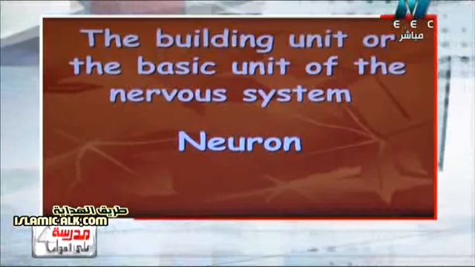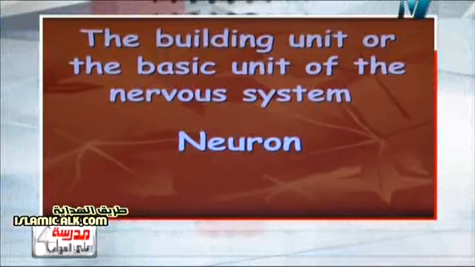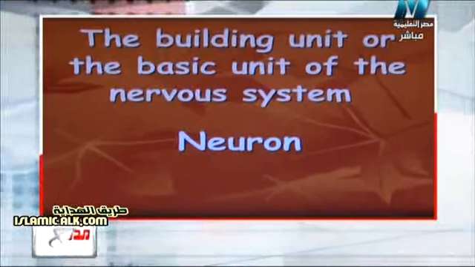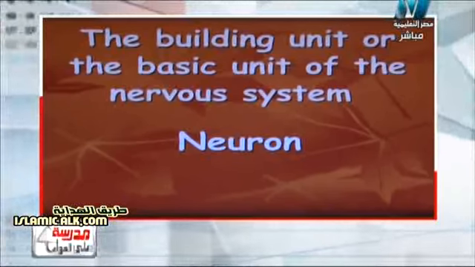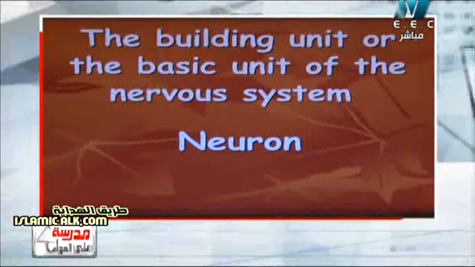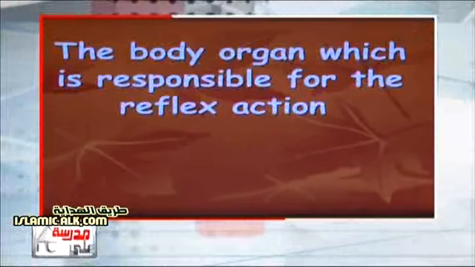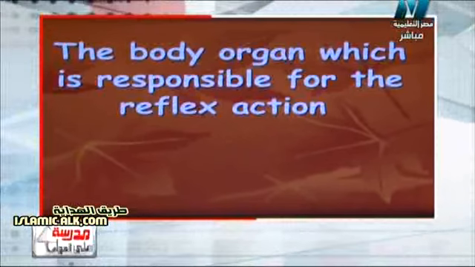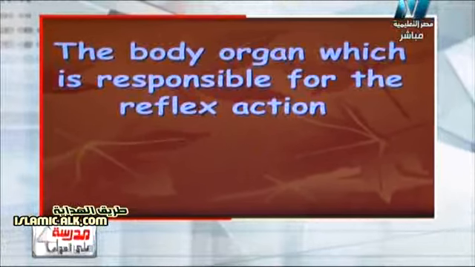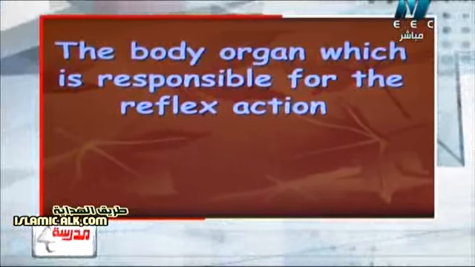So again, neuron consists of two parts which are the cell body and the axon. Another question of scientific term question. The body organ which is responsible for the reflex action.